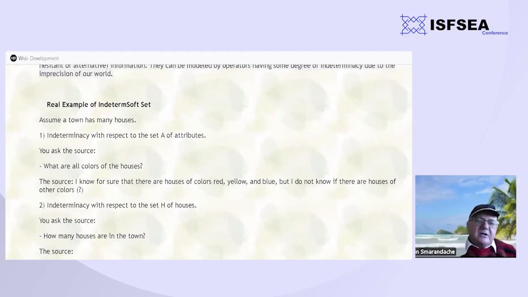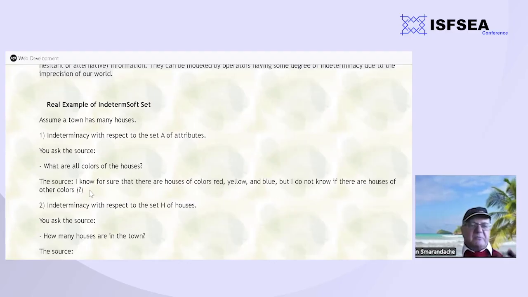A real example of an indeterminate soft set: assume we have a town that has many houses. Now we have indeterminacy, for example, with respect to the set of attributes. If you ask the source what are all the colors of the houses, the source may respond, I know for sure that there are houses of colors red, yellow, and blue, but I do not know if there are houses of other colors. In our everyday life, we don't have complete information, so we have missing information.